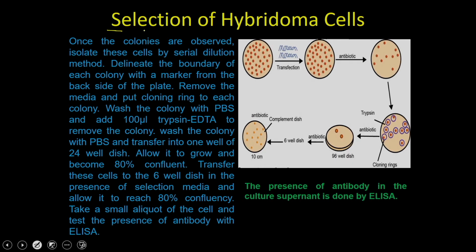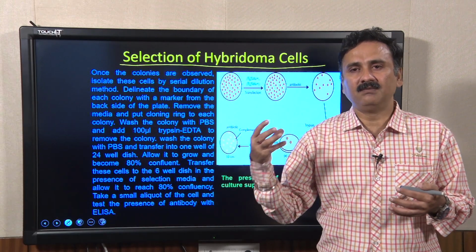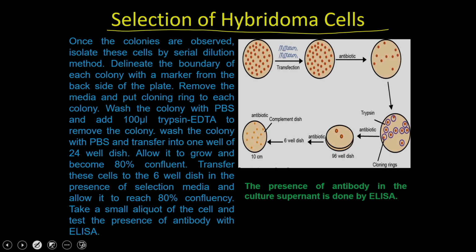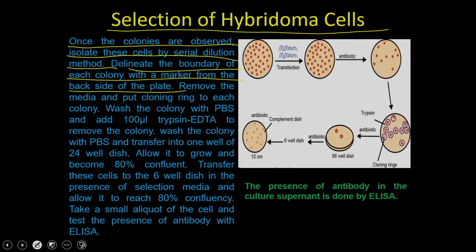Now, once you are done with the selection of the hybridoma cells, you have to further screen the hybridomas for the antibodies, to see which hybridoma is producing more antibodies and which less. For that, you are going to use the serial dilution method. So, once the colonies are observed, you isolate these cells by serial dilution methods, delineate the boundary of each colony with a marker from the back side of the plate, then you remove the media and put the colony rings.